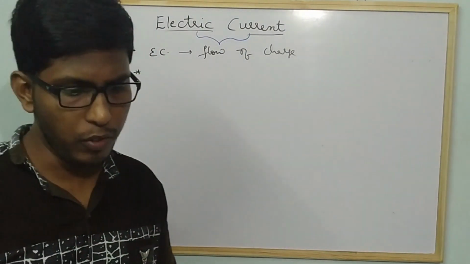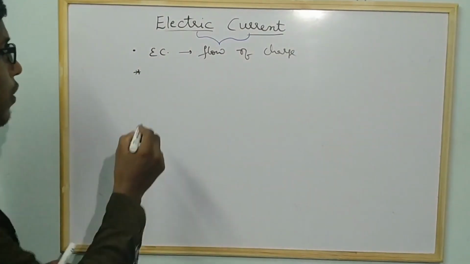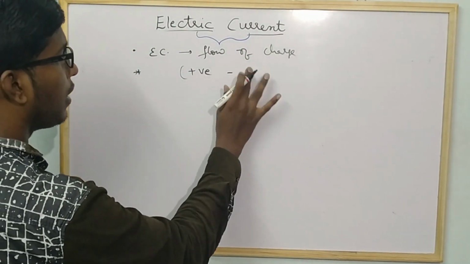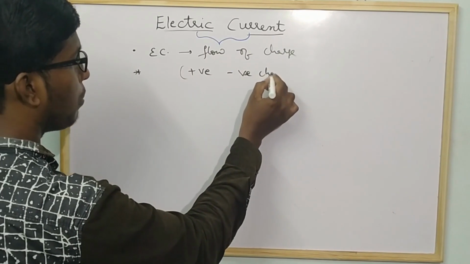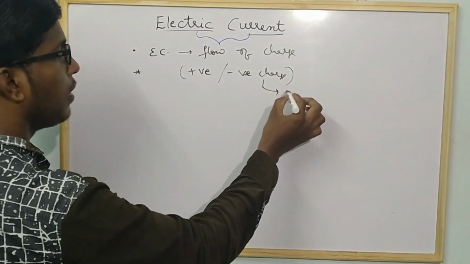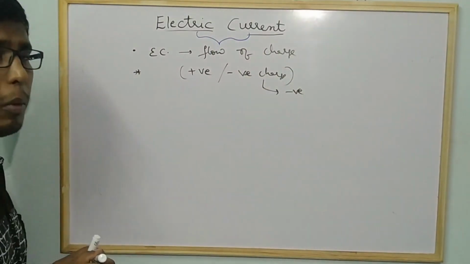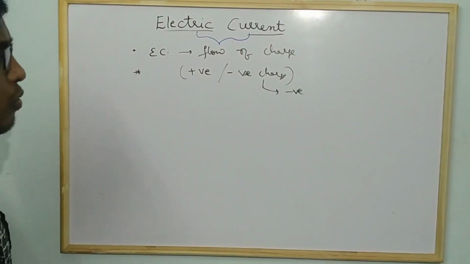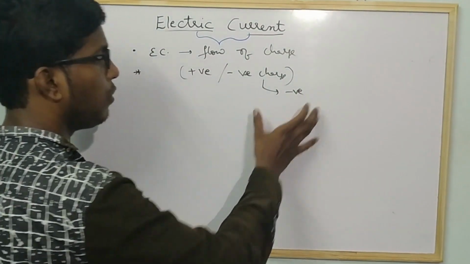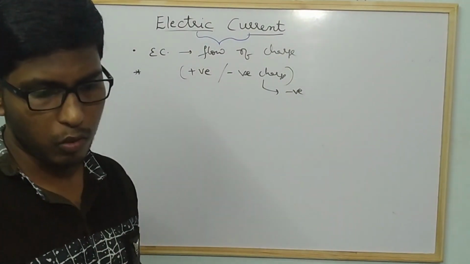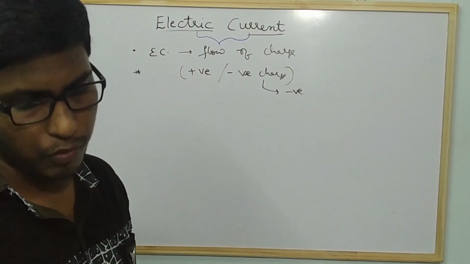Next, if you observe, the question is given: which type of charge, positive charge or negative charge, will flow? You have to say that negative charge. Here you have to remember one point, we are discussing the metals. So in metals negative charges will flow. Do you understand?